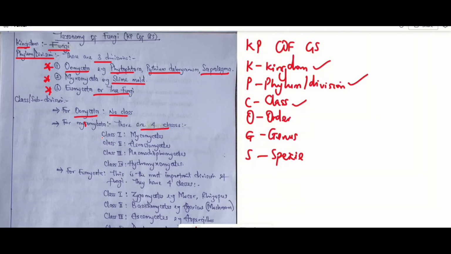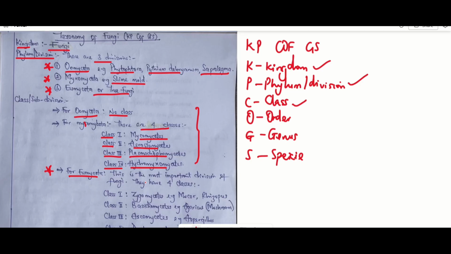All right, we have the first class, which is the Myxomycetes, and the next one, which is the Acrasiomycetes. Then we have class 3, the Plasmodiophoromycetes. Then the fourth class, called Hydromyxomycetes. Now, you see these two divisions are not as important as the Eumycota. In fact, focus is usually paid to the Eumycota as regards exam setting and the likes of it.